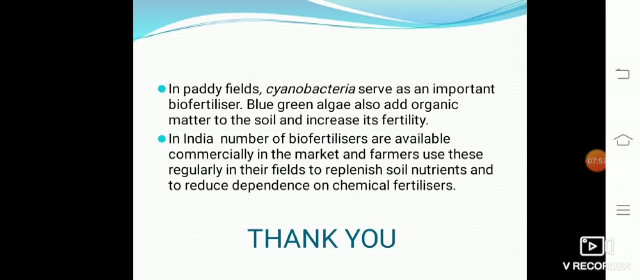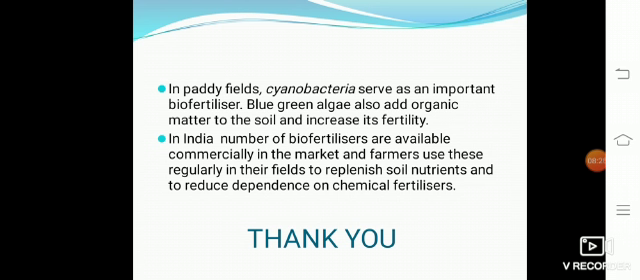The other one is free living nitrogen fixing cyanobacteria. Cyanobacteria are also known as blue green algae. A number of free living cyanobacteria or blue green algae have the property of nitrogen fixation. Examples: Anabaena, Nostoc, Oscillatoria. They add organic matter as well as extra nitrogen to the soil. Cyanobacteria are an extremely low cost biofertilizer. It reduces the dependence on chemical fertilizers.